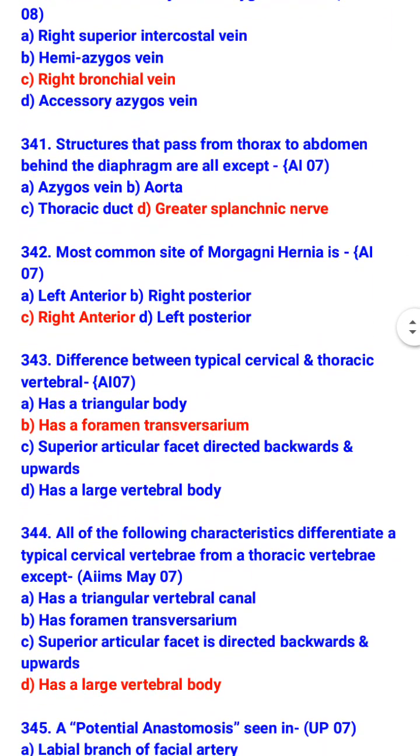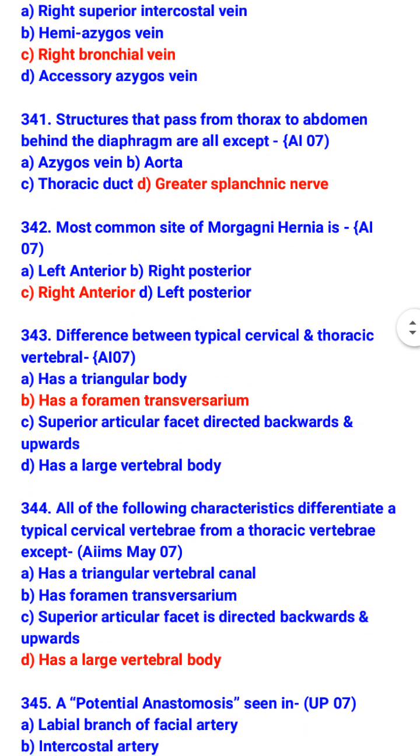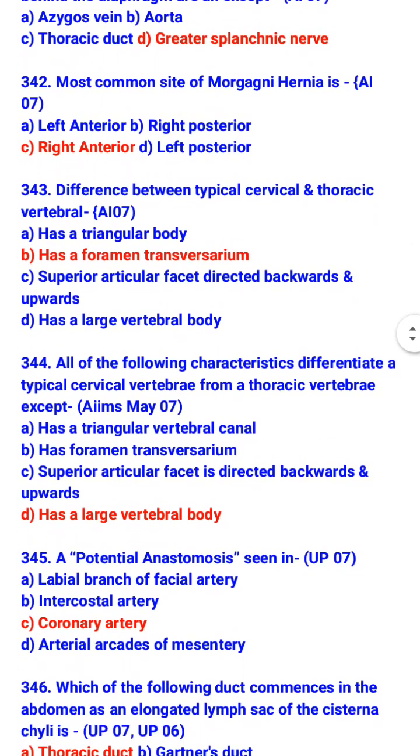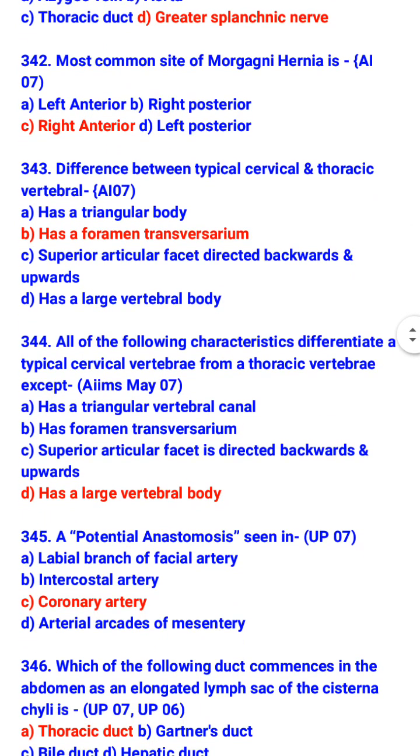Difference between typical cervical and thoracic vertebrae is that it has a foramen transversarium. All of the following characteristics differentiate a typical cervical vertebra from a thoracic vertebra except that it has a large vertebral body. So, which are the characteristics that differentiate a typical cervical vertebra from a thoracic vertebra? It has a triangular vertebral canal, it has foramen transversarium, and superior articular facet is directed backward and upward.